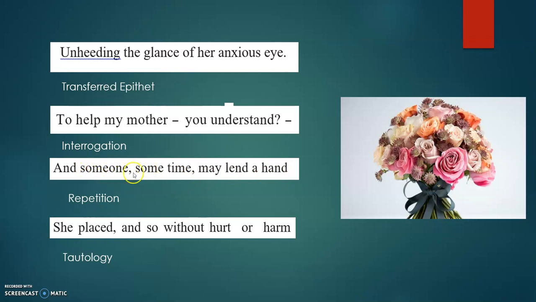So when the word is repeated, it is repetition. Yes. She placed and so without hurt or harm. These two words, hurt and harm, mean the same thing. When you have two words of the same meaning, it is known as tautology. Well, these are all your figures of speech, children.